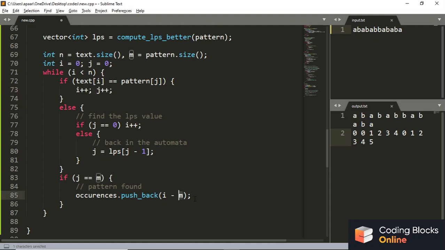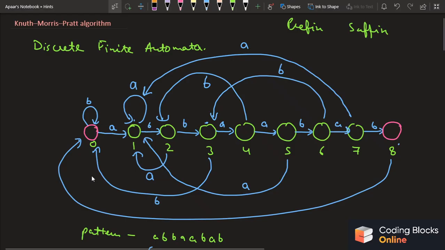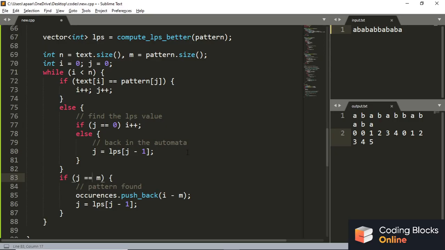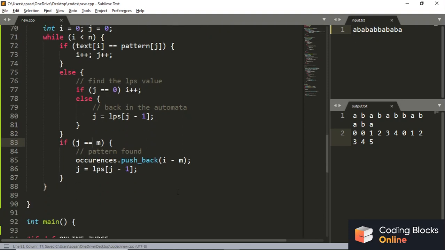And after this I am checking whether j equals m or not, that is, whether all have been found or not. If all have been found, well and good, I found the index at position i minus m, and simply do j equals LPS of j minus 1, right? Because j is on the final state of the automata, and I need to bring it back to that place such that it is the longest prefix which is also the suffix, right? So I'll say j equals LPS of j minus 1, and after this I'll simply return occurrences.